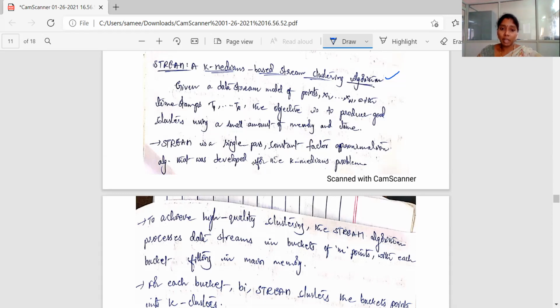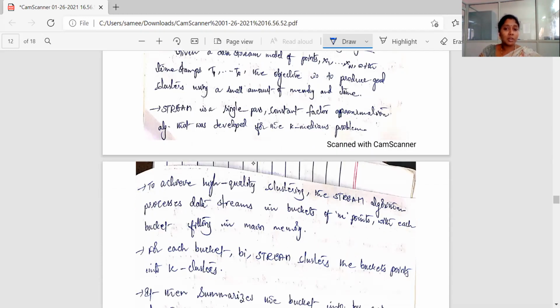We are not going to deal with the timestamps, whereas here we need to deal with the timestamps. Given a data stream model of points x1 to xn with timestamps t1 to tn, the objective is to produce good clusters using a small amount of memory and time. That is the constraint here.